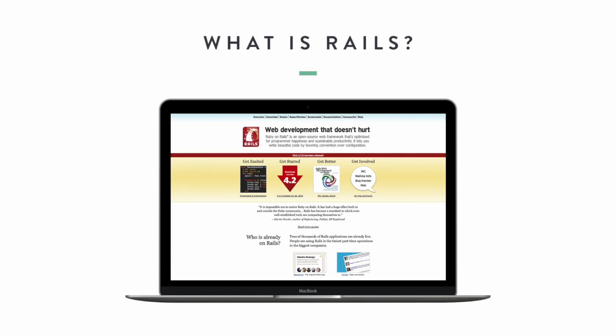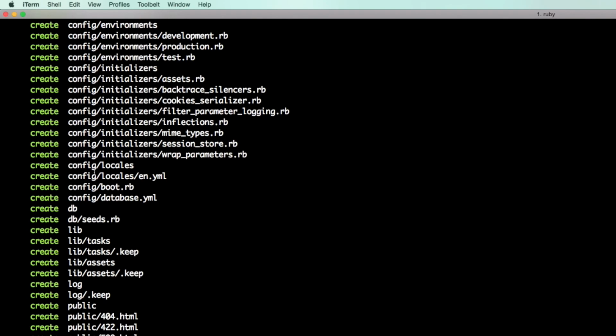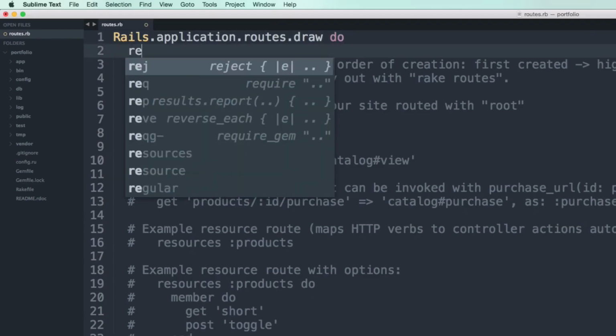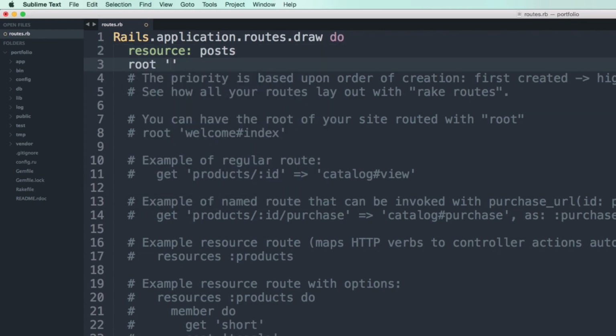Ruby on Rails is an open source web framework that's written in the Ruby programming language that allows you to quickly build powerful and robust web applications. Everything in Rails is designed to make your life as a developer easier by making assumptions about what you need to get started when you create a new web application. It allows you to write less code while at the same time accomplish more.